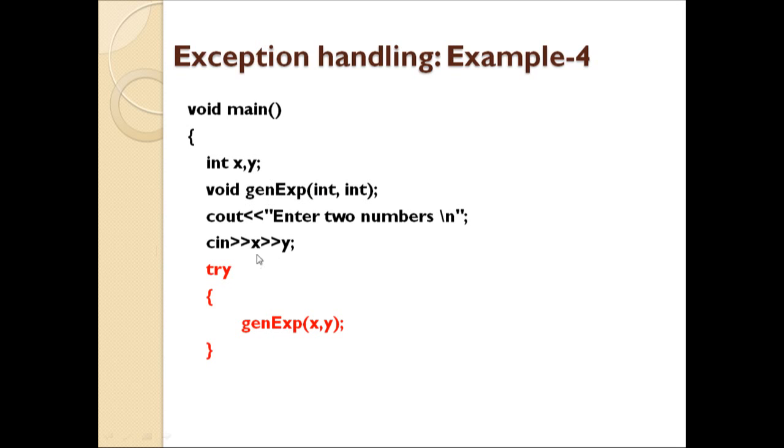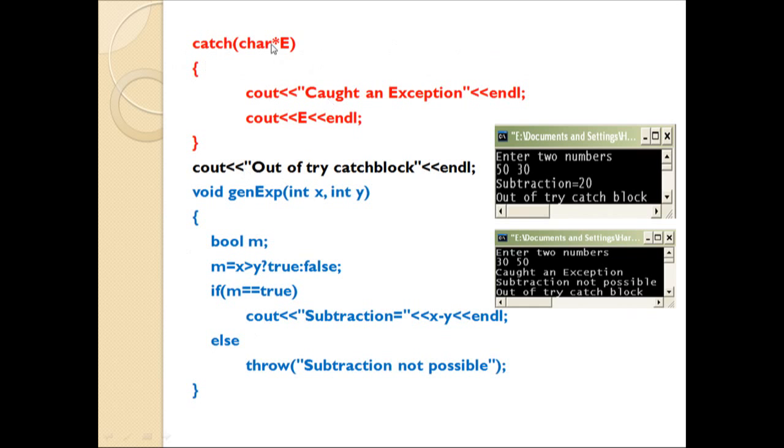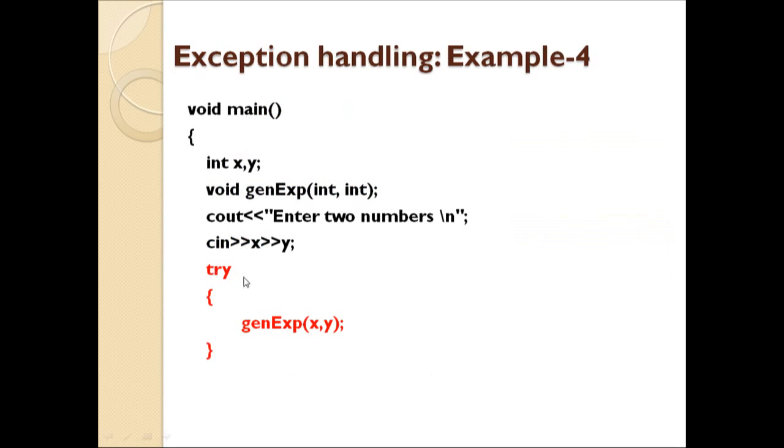We are accepting the values for x and y, and we are calling this function generate exception in the try block, and the catch block will handle the exception if any occurs. The blue color text indicates the definition, that is the working of the function declared in the main function over here.